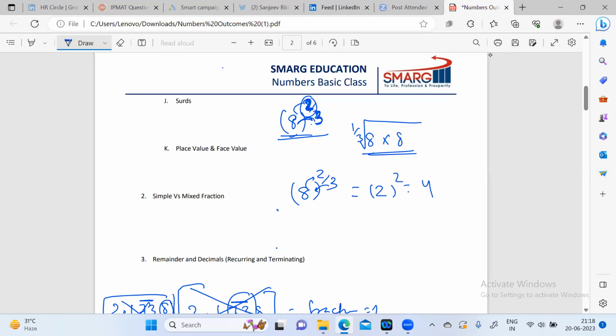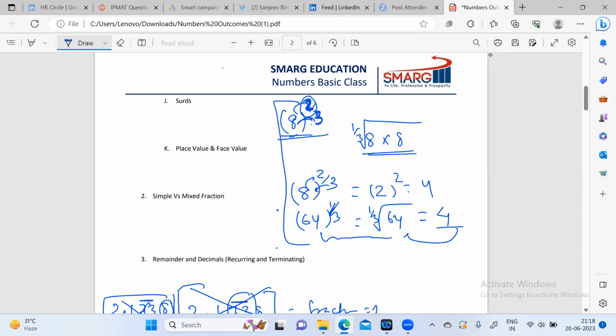Or you can do it otherwise. First you can square the number, which is 64, and then take the third root. The 1 by 3 root of 64 is the same thing. Then you get 4, because 4 into 4 into 4 is 64. So mixed powers are also there.